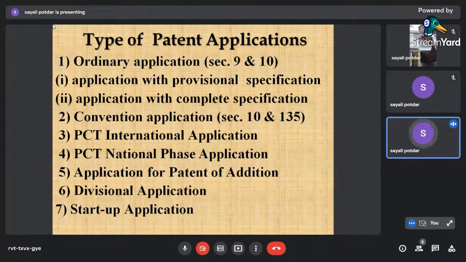And then another route is you can file an application through PCT. PCT is the Patent Cooperation Treaty. We have signed a treaty under WIPO, the World Intellectual Property Organization, wherein there is a treaty called the Patent Cooperation Treaty, with 158 member countries. Earlier there were some problems, many problems, including fees. If I wanted to file an application in China, or in Europe, I had to do a lot of exercises.